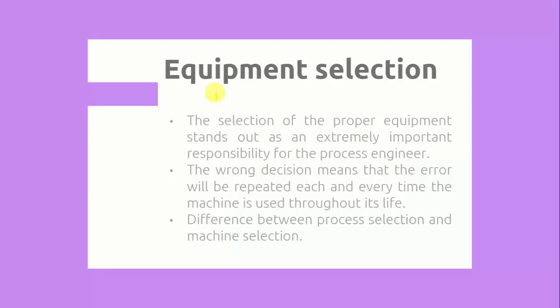Whenever a process engineer receives the part print, he has to design the process plan, and after designing the process plan, the selection of equipment is a very important step. The selection of proper equipment is an extremely important step and a responsibility of a process engineer. Why is it important? Because a wrong decision in the selection of equipment will be suffered through the lifetime of that particular machine.